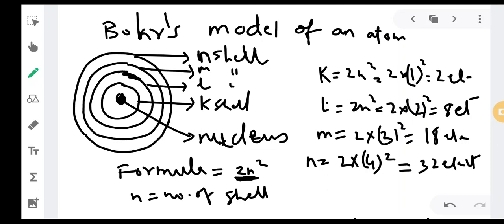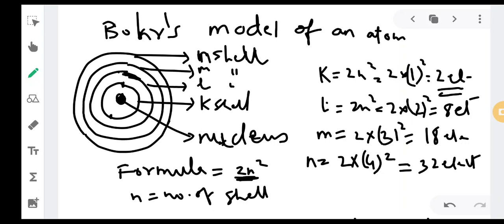So how many electrons can go in the first shell, the second shell, the third shell, the fourth shell? By this he tried to classify an atom. What did he say? In the first shell, if you apply the formula 2n square, you will get 2 into 1 square, that is 2 into 1, so 2 electrons. So how many electrons can the first shell hold? Only 2 electrons. This shell can hold only 2 electrons.